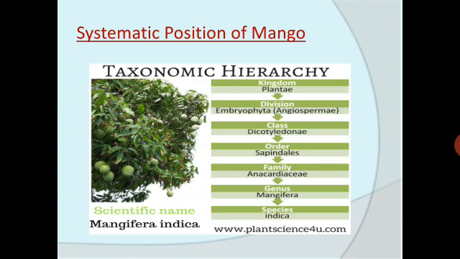So that is the systematic position of mango, which is showing you the taxonomic hierarchy right from the kingdom to the species.